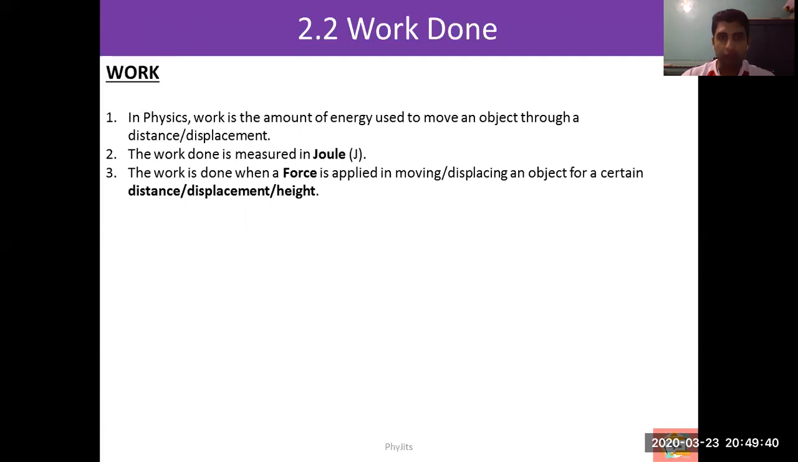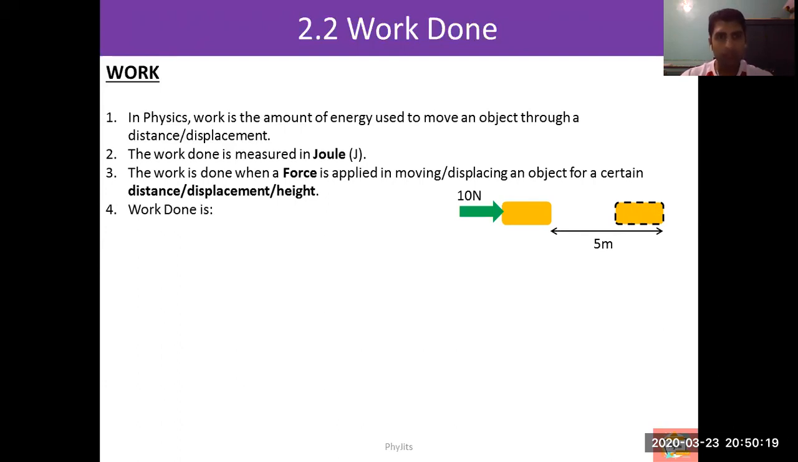The work done by a force applied in moving or displacing an object for a certain distance, displacement or height is called work done. Imagine that you have a box and you are applying a 10 Newton force onto the box, and the box is moved for 5 meters. Applying the concept of work done here, the work is being done by the 10 Newton force to move the box 5 meters to the right. That is the meaning of work done here.